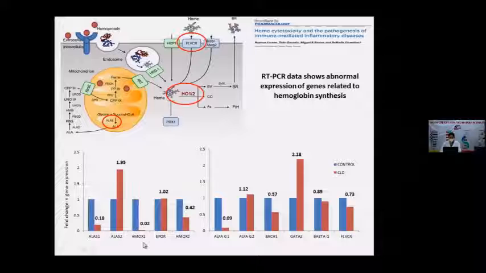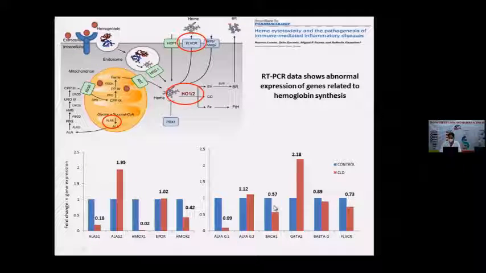On the other side, HMOX1, which is required for excess heme degradation, was also found to be decreased. The expression of EPO receptor was found to be normal, but the second isoform showed decreased expression. Alpha globin 1 expression was also down, and FLVCR expression was also found to be decreased compared to normal, which is also required for excess heme export.